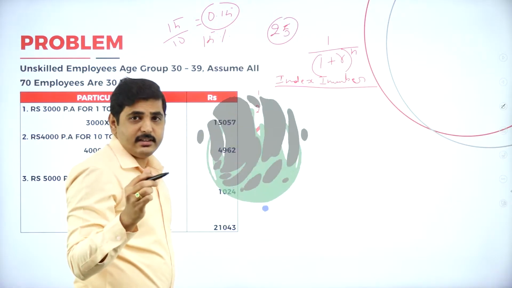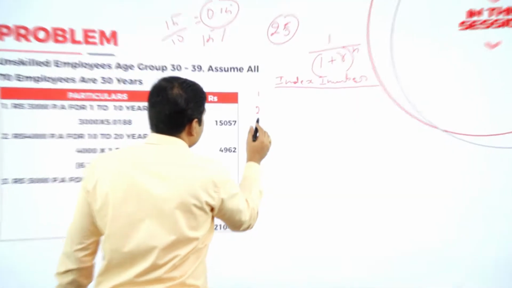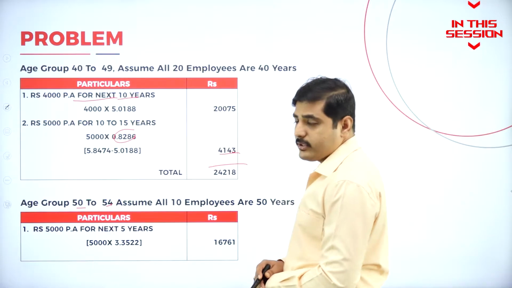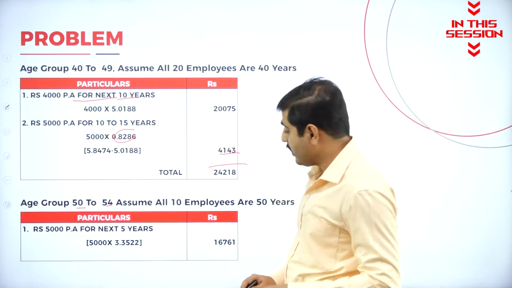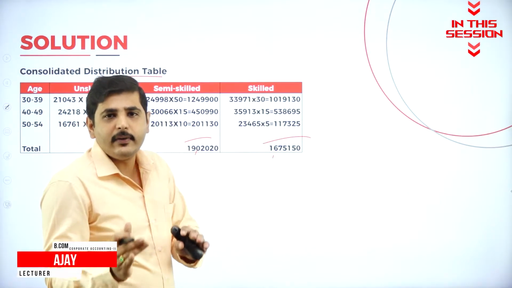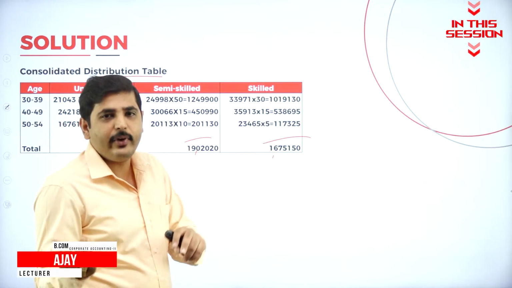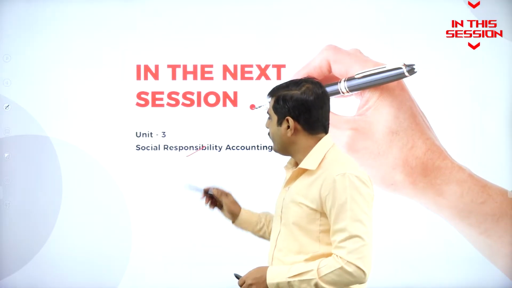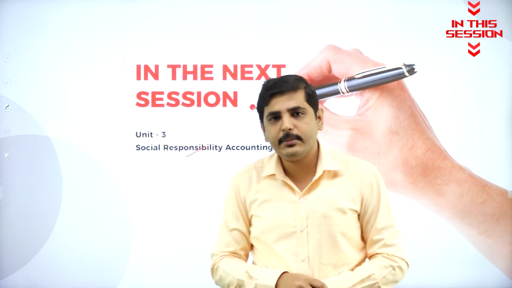We have 25 years age difference. So let's calculate for 25 years. When we assume all employees are 50 years, we should calculate only for 5 years. From 11 to 20 years, the next 10 years. Again from 21 to 25 years while doing the first case. So we'll go for the social responsibility accounting theory chapter.